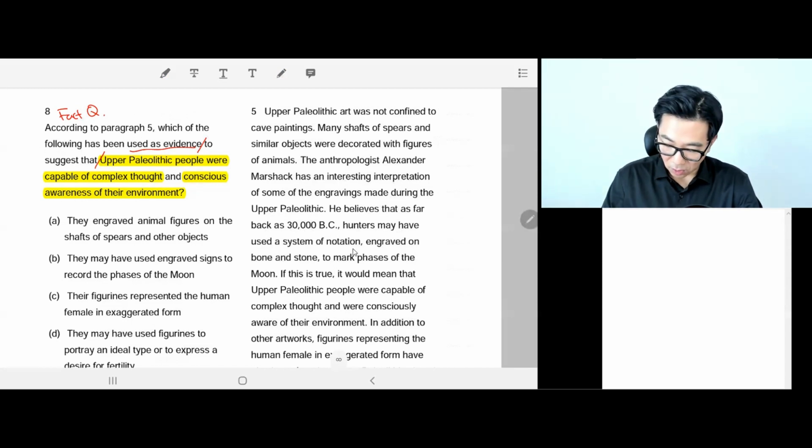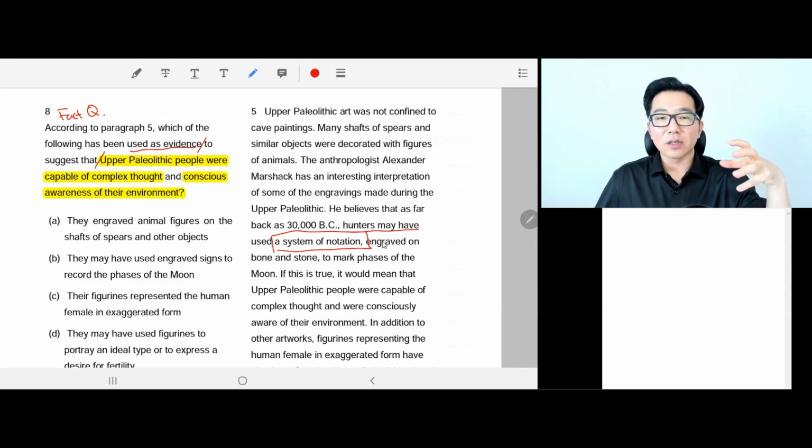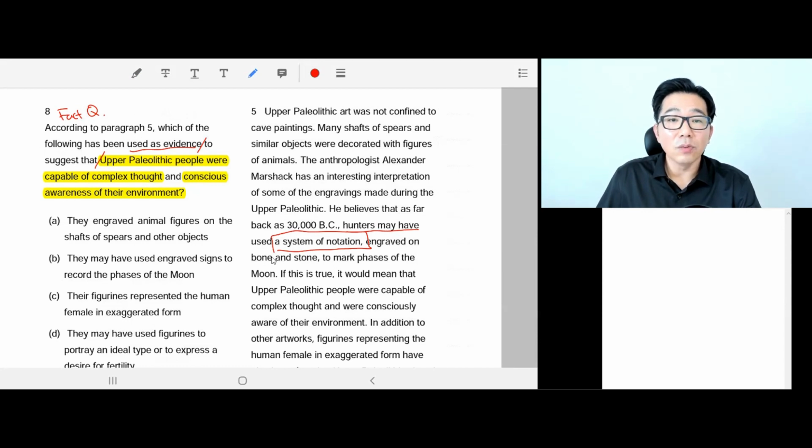Wow. So that long ago, really? So Upper Paleolithic people used some kind of notation system. Okay. Notation system, engraved. So engraving was like some kind of a note taking system or some kind of writing, if I can call that. Okay. So system of notation engraved on bone and stone to do what? To mark the phase of the moon.